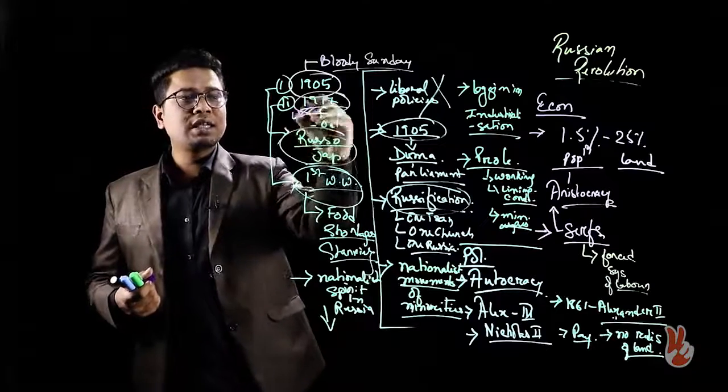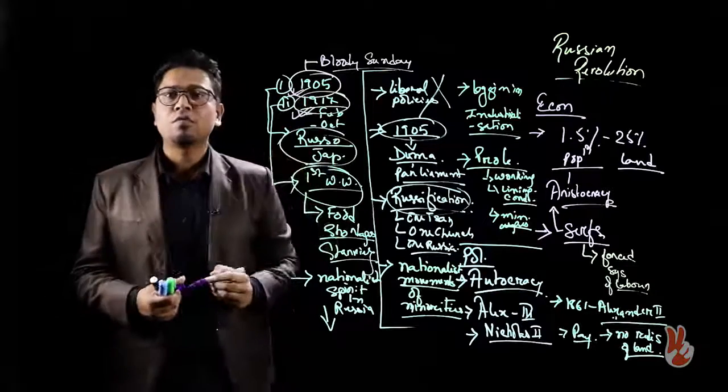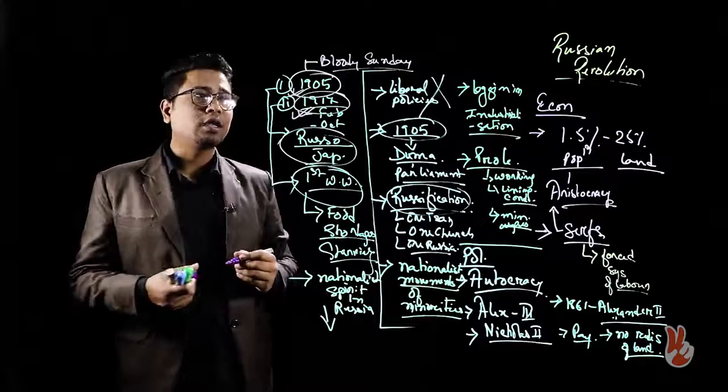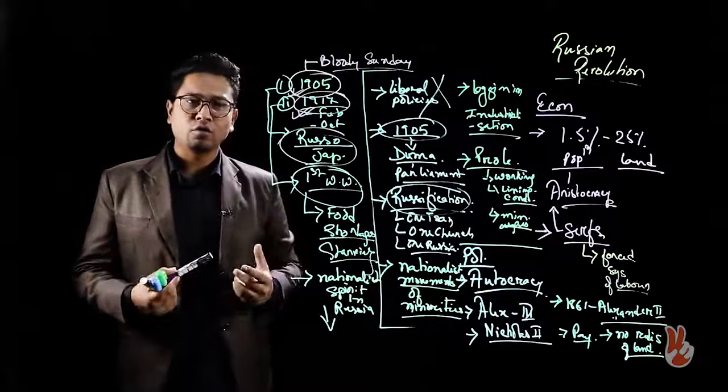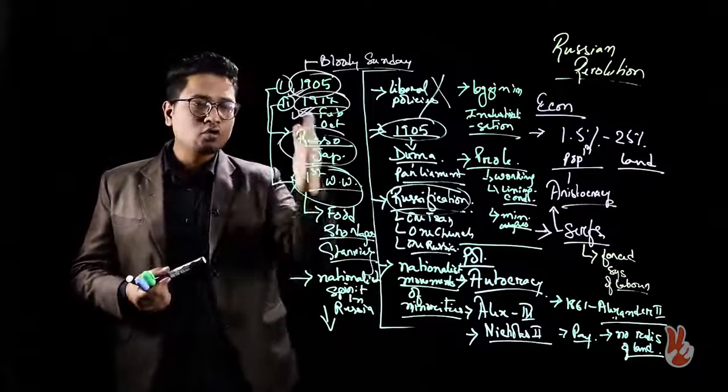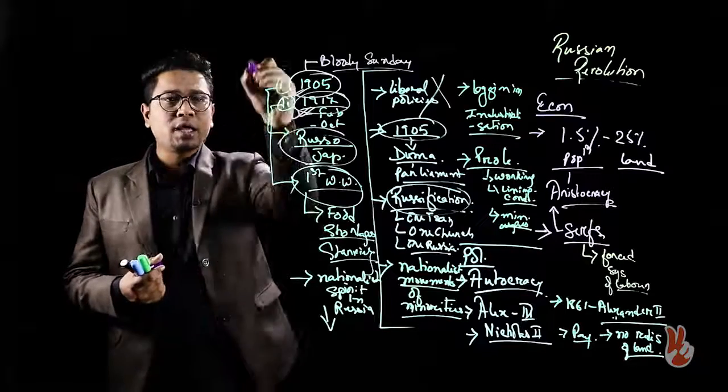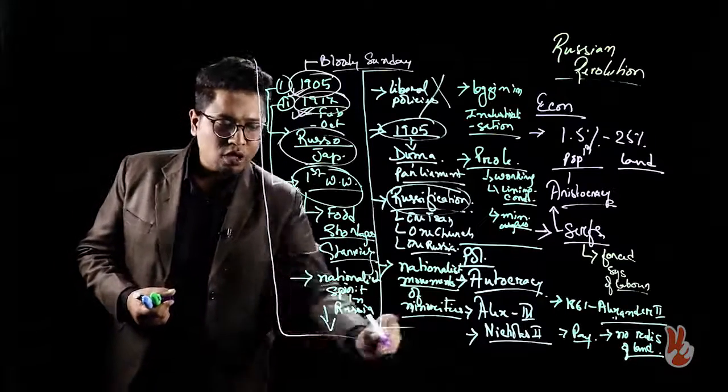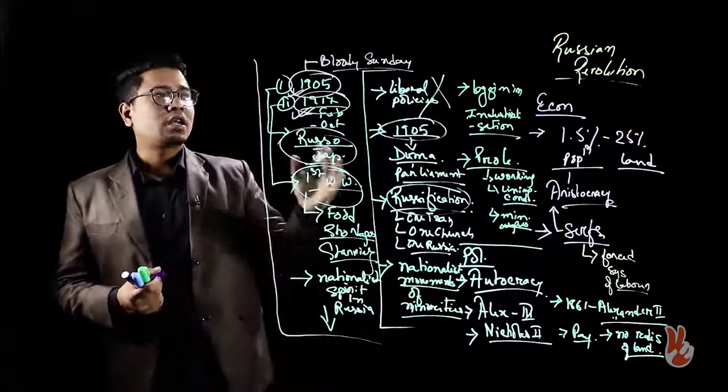So we see that 1905 and 1917 played a great role in the emergence of the Russian Revolution. The two wars, the Russo-Japanese War and the First World War, played a very important role.